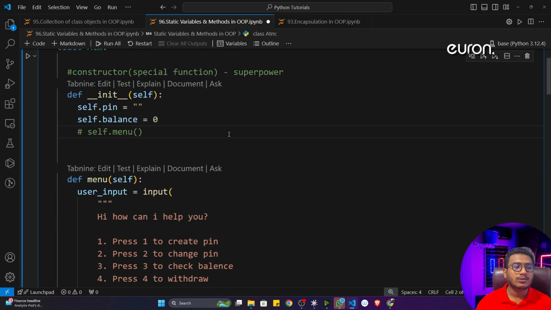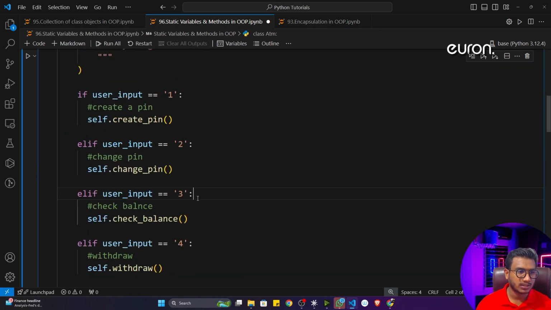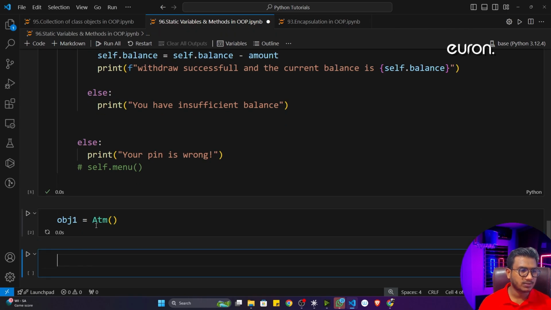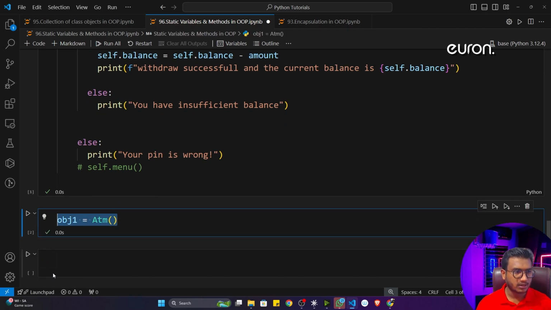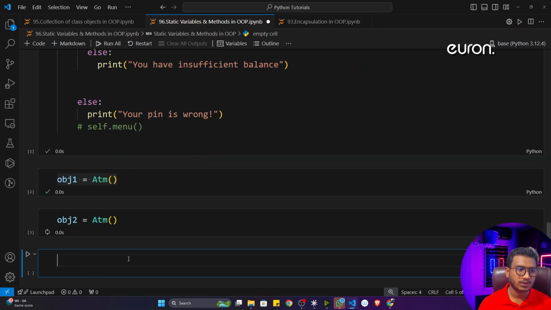But let's say I want to add another functionality in this particular ATM class. Whenever I define different objects, let me show you. Let's say I define P1, or I can just write OVG1, and I define my ATM class. So this is one object. Now I'll create another object. That's how I want to create different objects. It will generate a unique ID for each and every object.